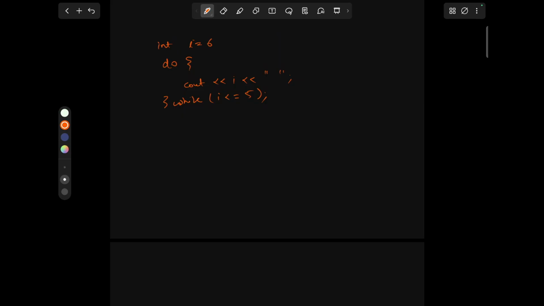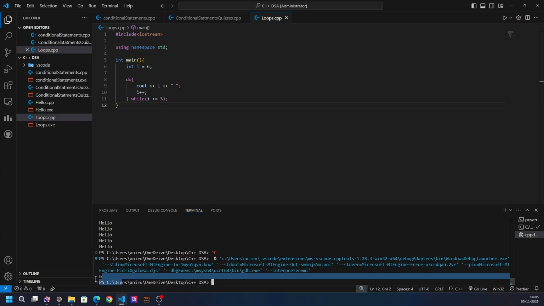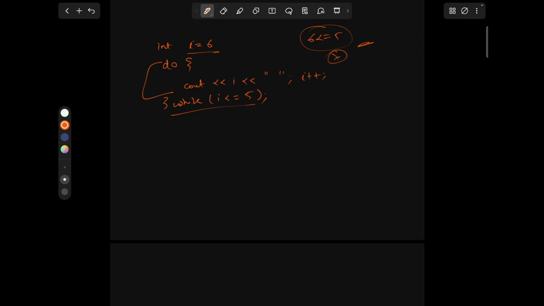Here you can see I equals 6 and 6 less than 5 is false, so the loop should not run. But what's happening here is that C++ executes this portion first, then checks the condition. Even though the condition is false from the start, the loop runs once before checking. That's the key difference between while and do while. Here you can see our code printing 6 even though the condition is false, it runs at least once. That's it for the loops.